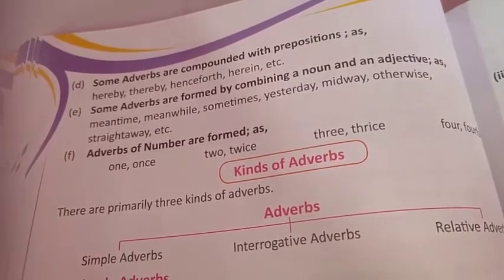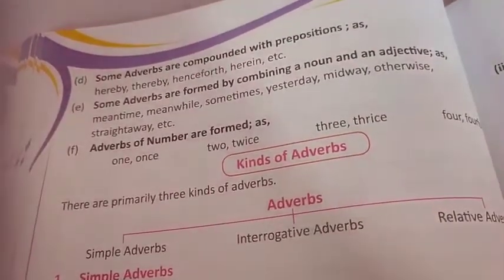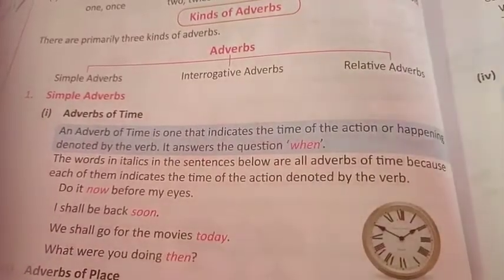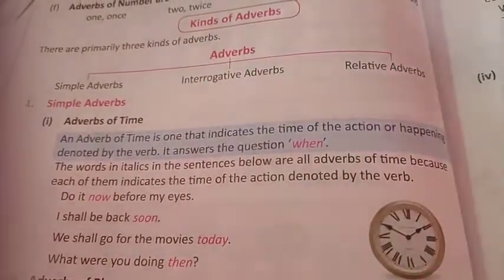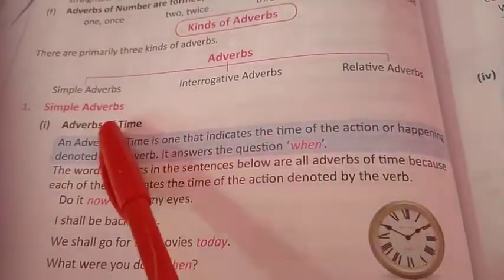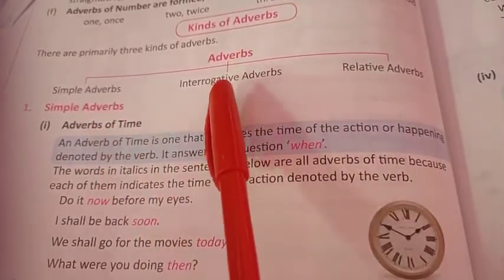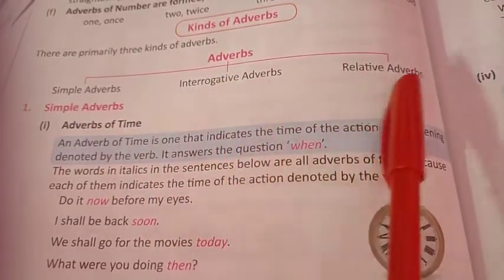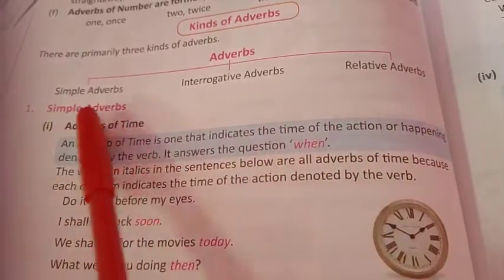Now we'll talk about kinds of adverbs. Children, we have three categories of adverbs here: simple adverbs, interrogative adverbs, and relative adverbs. So first of all, we'll talk about simple adverbs.